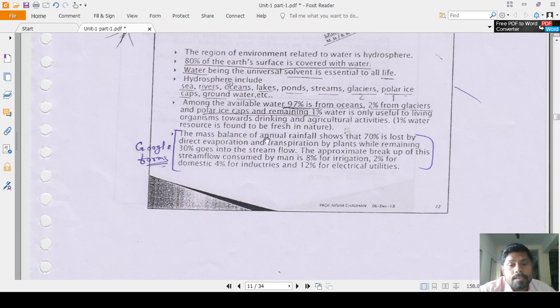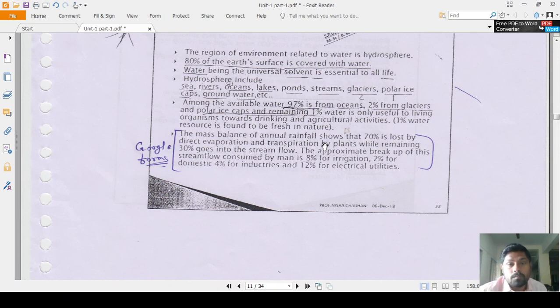Okay, the mass balance of annual rainfall shows that 70% is lost by the direct evaporation and the transpiration by plants, while the remaining 30% goes into the stream flow. That is the mass balance of the water. Okay, the annual rainfall shows 70% water is lost by direct evaporation and transpiration, that is by plant, while the remaining 30% goes into the stream flows,